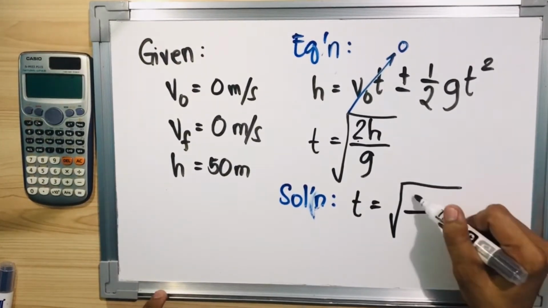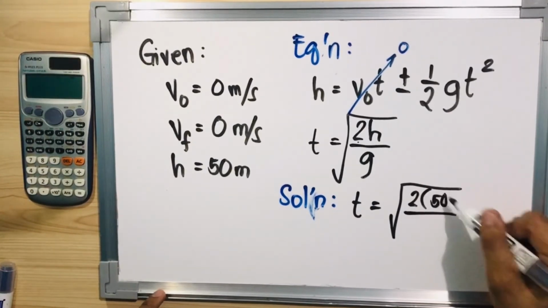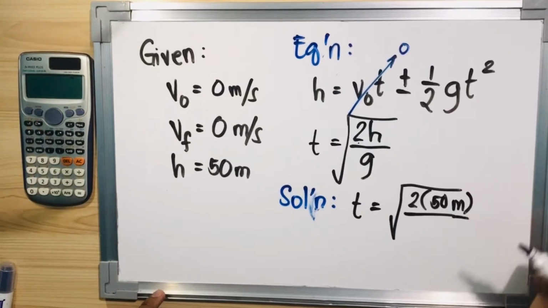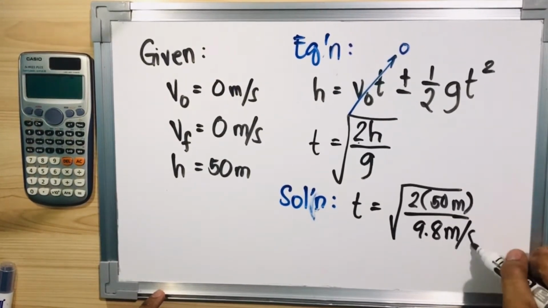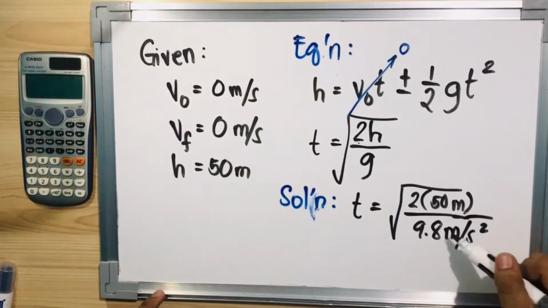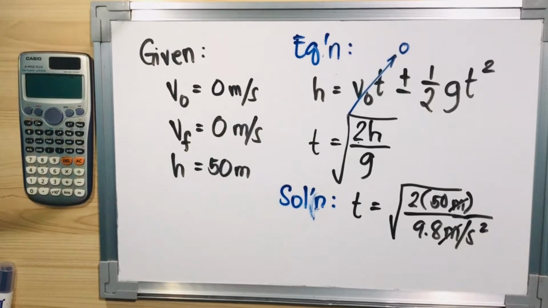So, we have 2 multiplied by the height, which is 50 meters. And then, we have 9.8 meters per second squared. Okay? So, yung meters magka-cancel out at matitira dito is second squared at mapupunta sa taas. And kapag in-square root natin, mawawala yung squared.